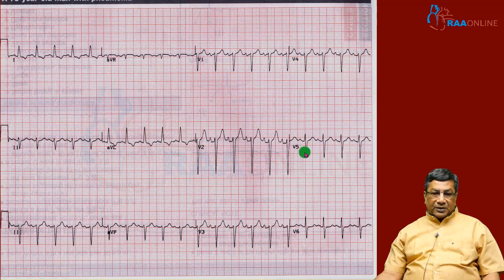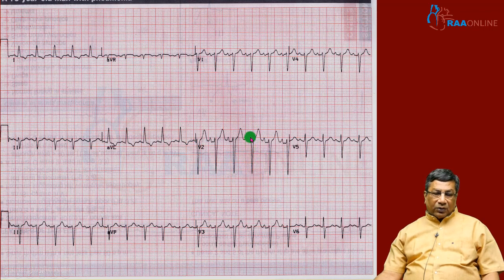So, we go through the steps. Here, we first identify tachycardia because heart rate is more than 100. Then we look at the QRS width. Yes, it is narrow. So, it is a narrow QRS tachycardia. Then we look at the RR interval, and throughout the ECG, the distance between two successive R waves is constant. So, that's why it is regular narrow QRS tachycardia.